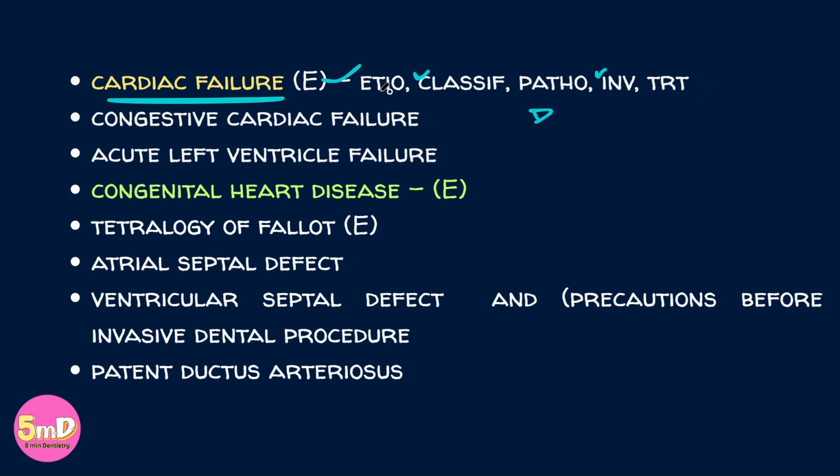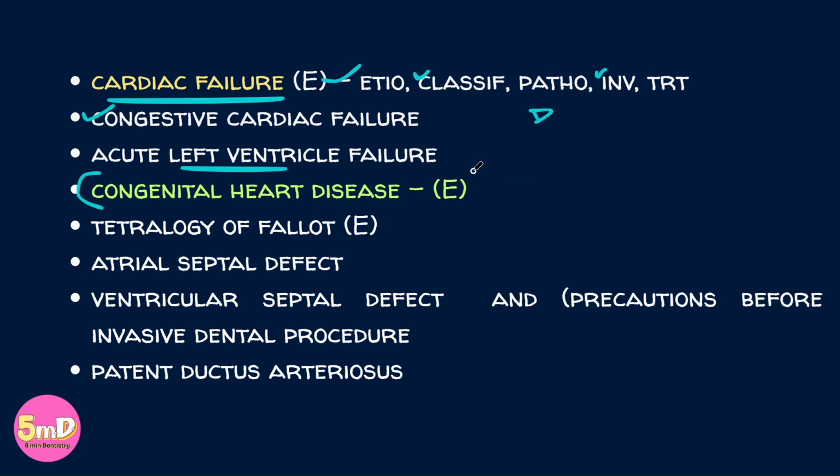So, in this question, they have asked only these five topics, but make sure that you also write clinical features, management, which has not been asked. Clinical features they have not mentioned here. Pathogenesis they have mentioned, but clinical features is missing. So even if they don't ask for any essay question, make sure that you write an answer under these subheadings. So in cardiac failure, they have also asked about congestive cardiac failure, acute left ventricular failure, and